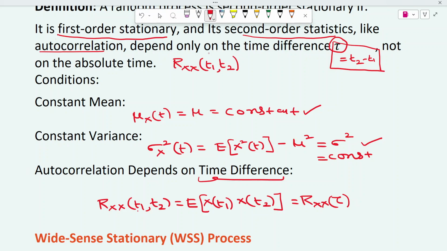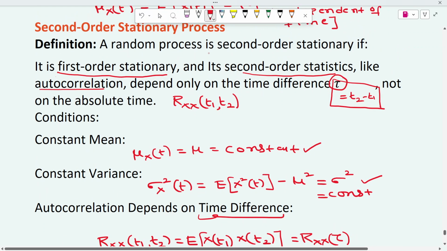It should be R_XX(tau), where tau is nothing but the time difference t2 minus t1. If these three conditions are satisfied, then it is called a second order stationary random process.